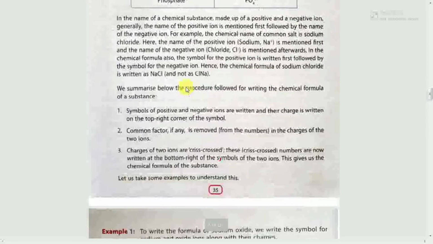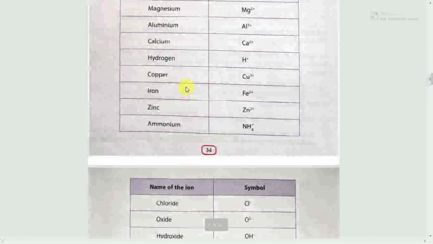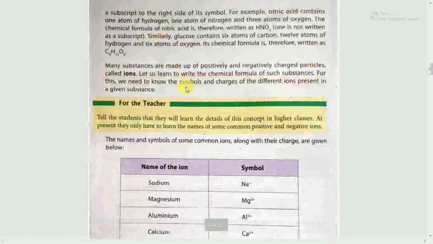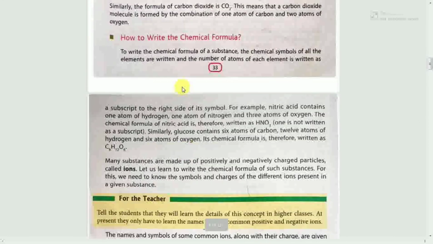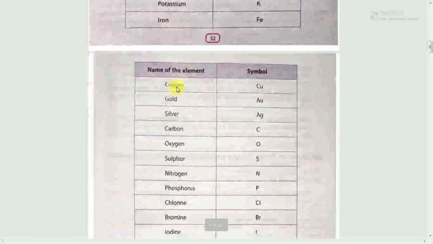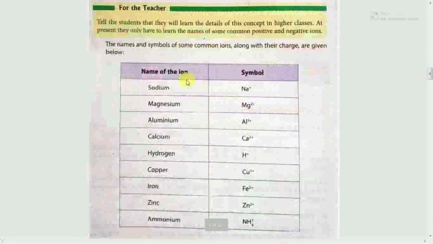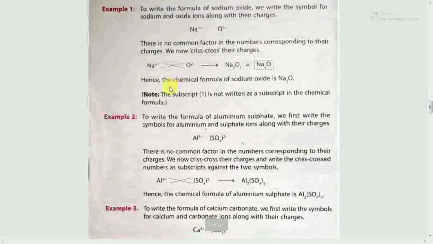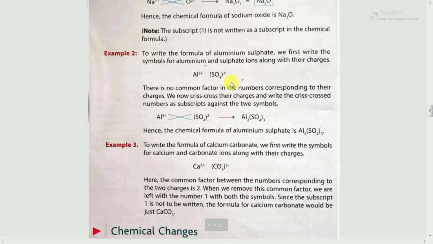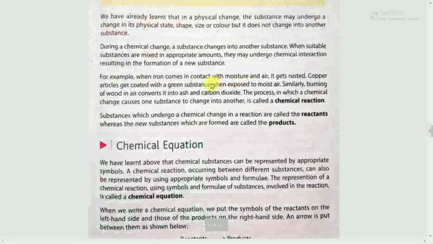You are advised to learn the symbols of some common elements like these, so that you can write chemical formulas, and you are also advised to practice using these ions to write chemical formulas.